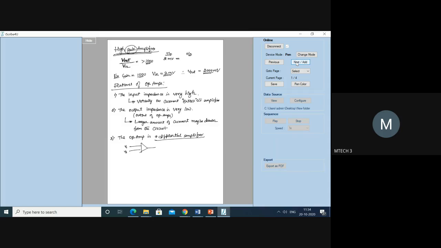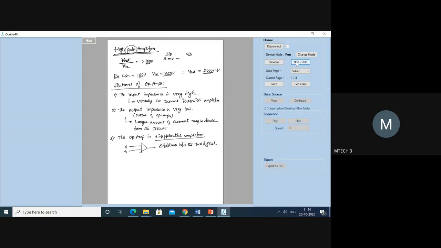What is the meaning of differential here? Differential is the difference between the two signals.